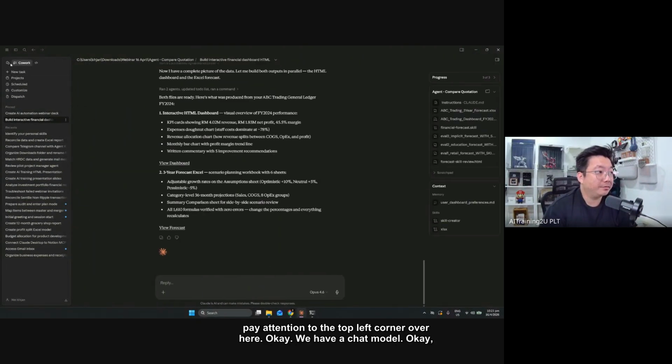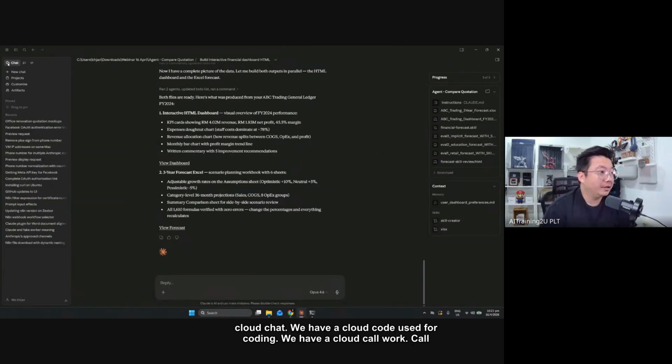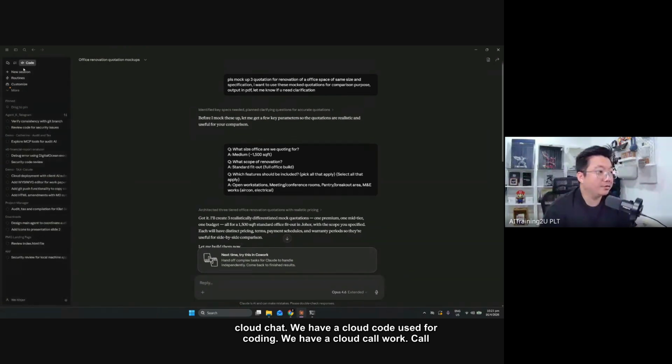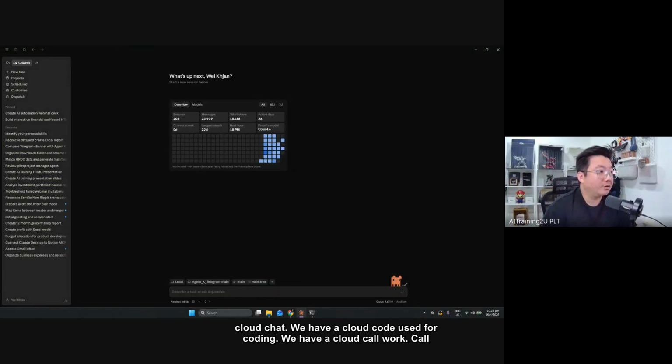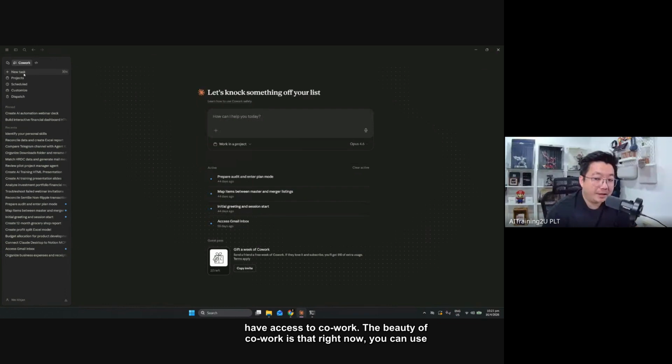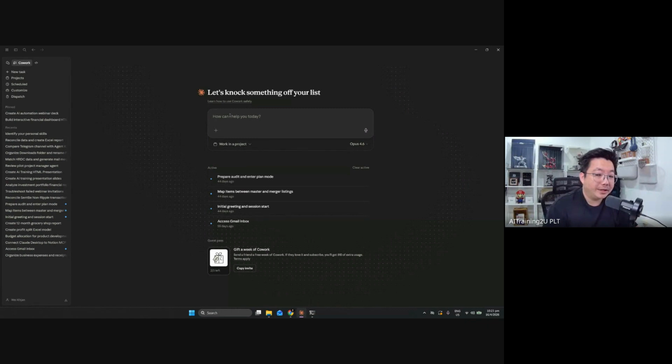In Claude, if you pay attention to the top left corner over here, we have a chat mode, Claude Chat. We have Claude used for coding. We have Claude Cowork. Cowork is only available for people that pay the subscription. Free users wouldn't have access to Cowork. The beauty of Cowork is that right now you can use Claude and the agent can have skills.